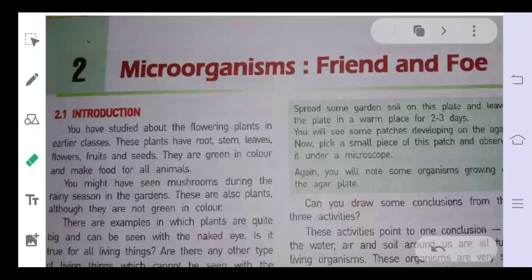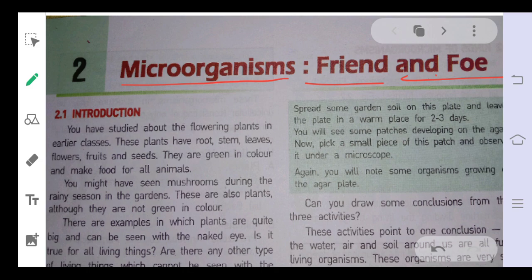So, good morning, students. Today we are going to start this new chapter. It is "Microorganisms: Friend and Foe." It means microorganisms and how they are useful and how they are harmful for us. In this chapter, we will discuss all these things in detail. The first question that arises is, what are